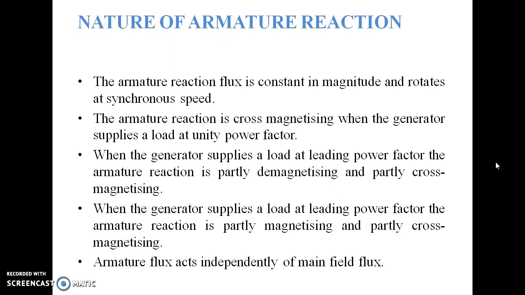Nature of armature reaction we will discuss. The armature reaction flux is constant in magnitude and rotates at synchronous speed always. The armature reaction is cross-magnetizing when the generator supplies a load at unity power factor. When the generator supplies a load at lagging power factor, the armature reaction is partly demagnetizing and partly cross-magnetizing.